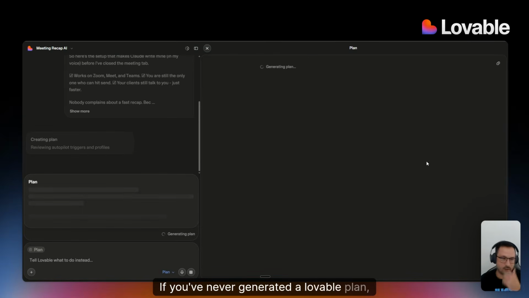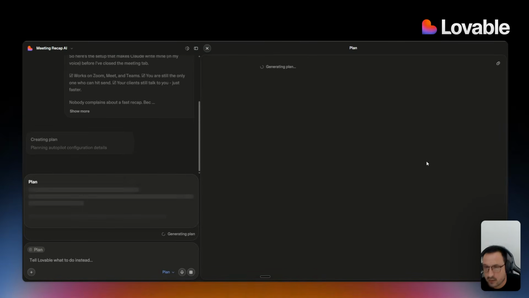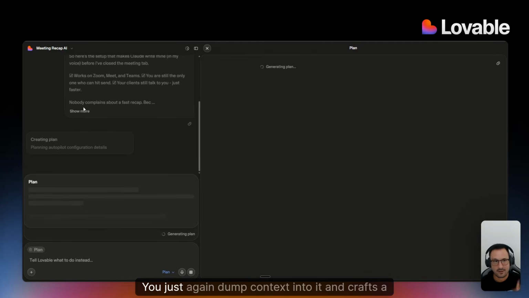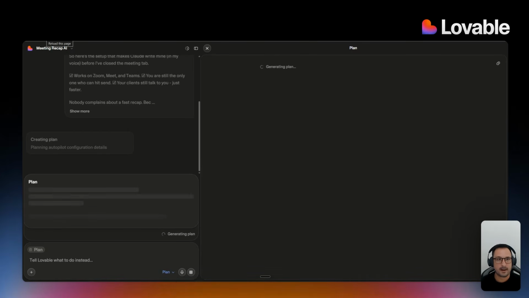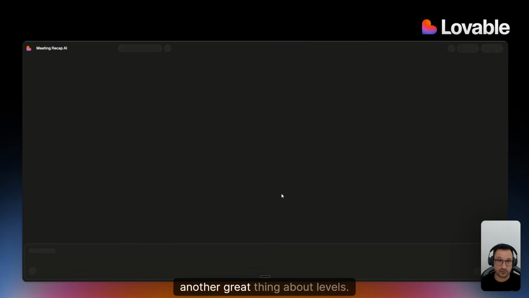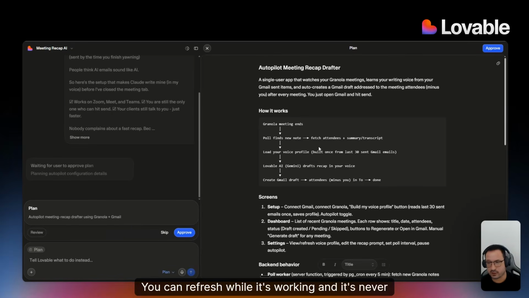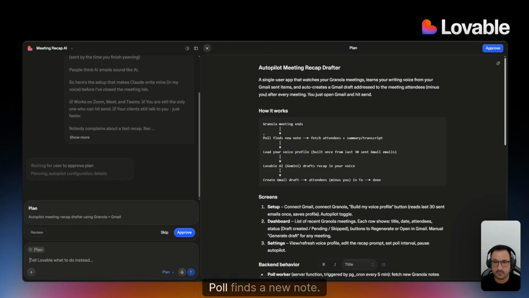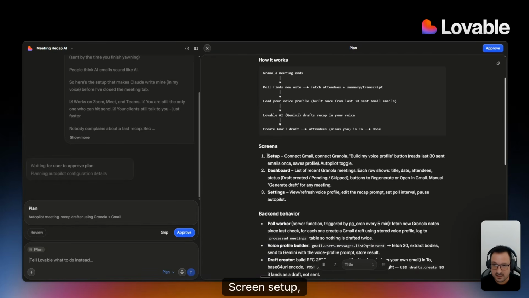If you've never generated a Lovable plan, it's an exquisite, excellent user experience, right? You just, again, dump context into it and it crafts a beautifully laid out plan for you. Another great thing about Lovable is you can refresh while it's working. It's never going to stop. See, okay, Granola meeting ends. Poll finds a new note. Awesome. All right, screens, setup, dashboard settings.